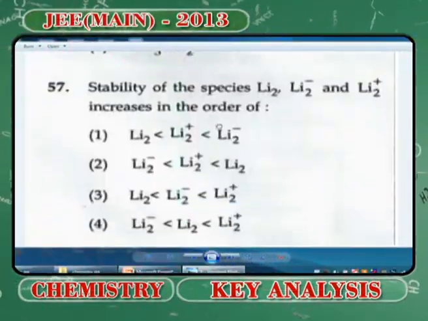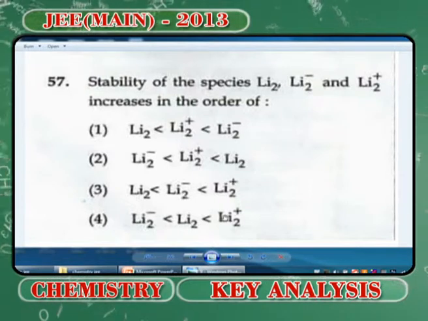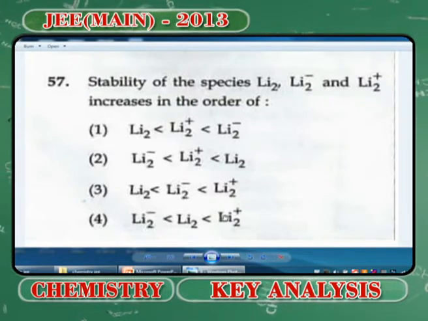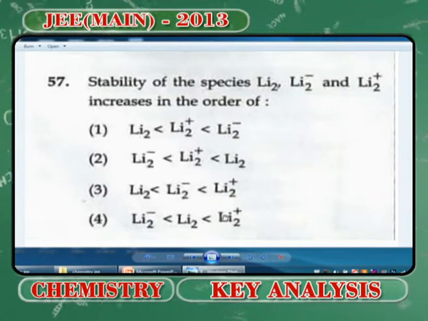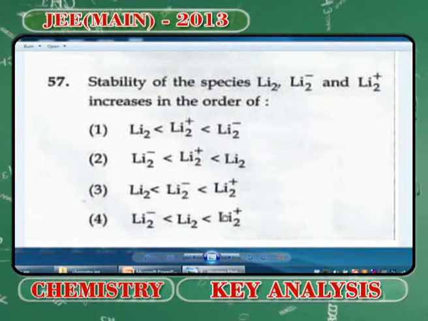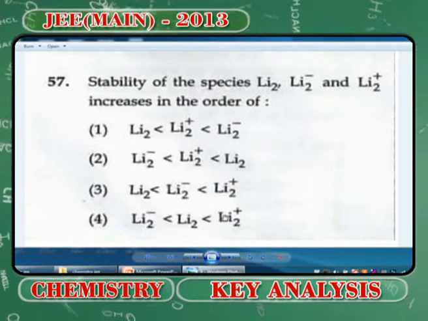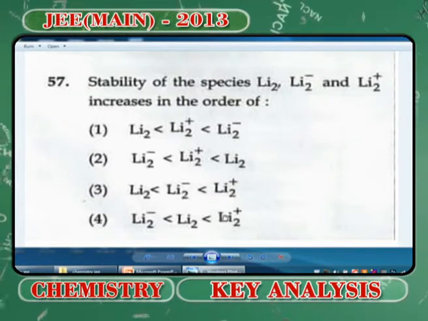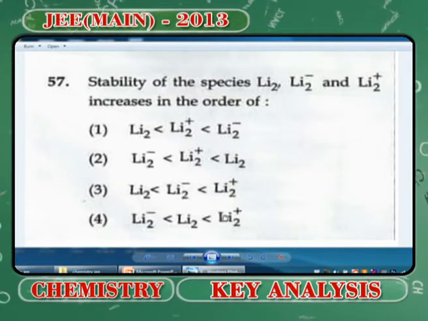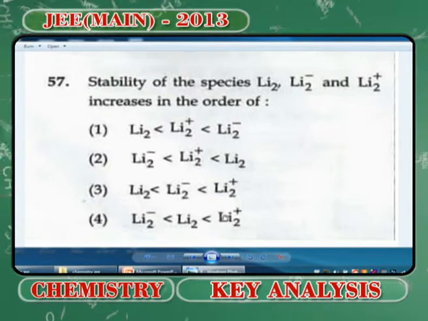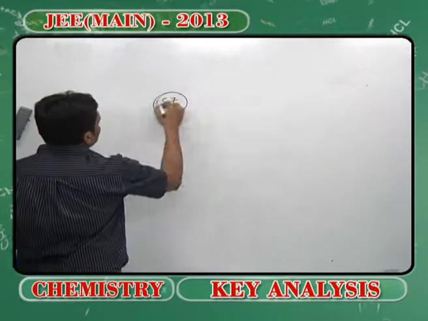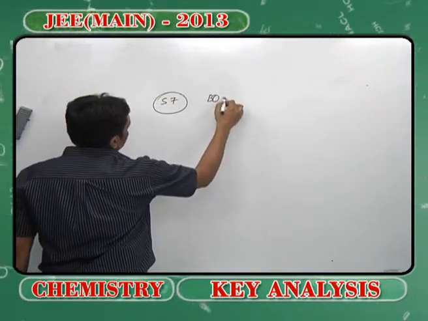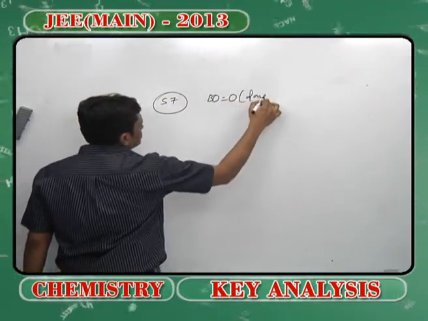Next question, my dear students, it's once again a chemical bonding based question. You see how wonderful it is that if you study chemical bonding very well, you will be scoring as many marks as possible. It's a simple topic and most important topic. So 57, you have Li2, Li2 minus and Li2 plus, talking about the stability of these intermediates. When it comes to stability, you should know that bond order equal to 0 does not exist.